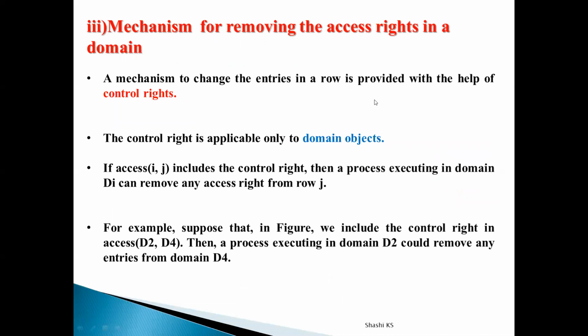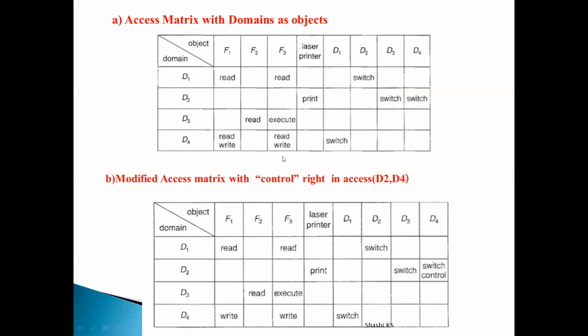Similarly, if you want to remove any access rights in a particular domain, so far adding and deleting access rights with the owner access right we saw, but if you want to remove any existing access rights in a domain, then you have something called the control access right. Note that you may have a doubt like what is the difference between the owner access right and the control access right, because this is also going to remove the access right. The difference is that this is applicable only for domain objects. This is not applicable to the individual resource objects. This is applicable only for the domain objects of your access matrix. So we will see that with an example.